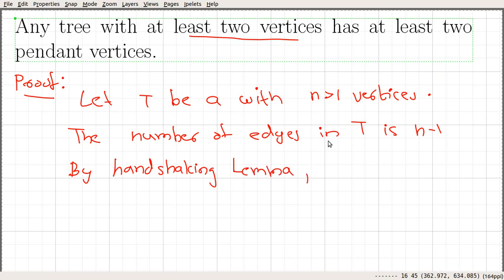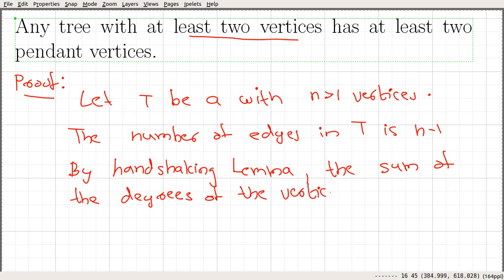So by the handshaking lemma, the sum of the degrees of the vertices in that tree is 2 times n minus 1.